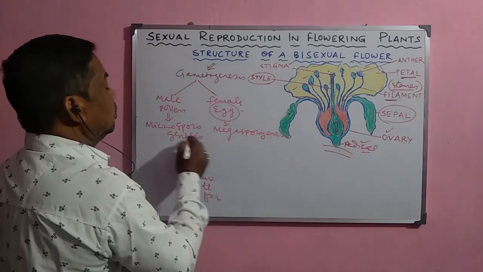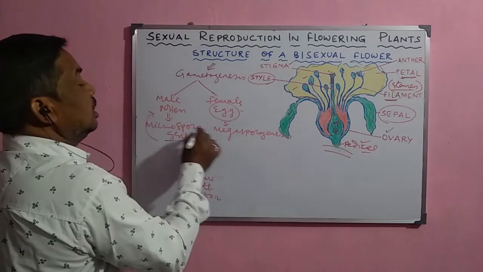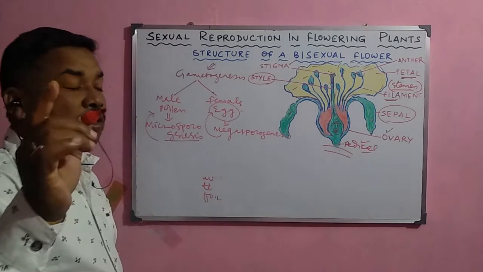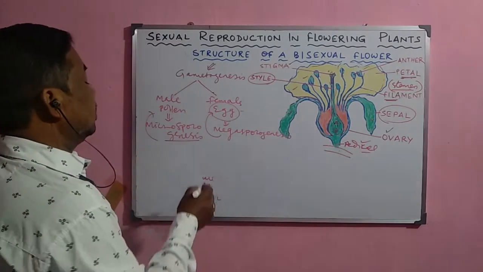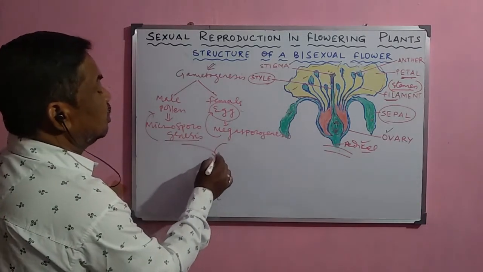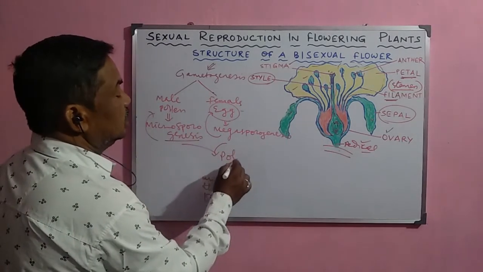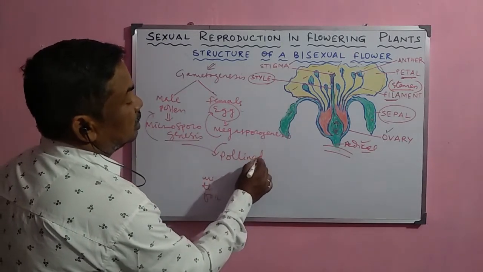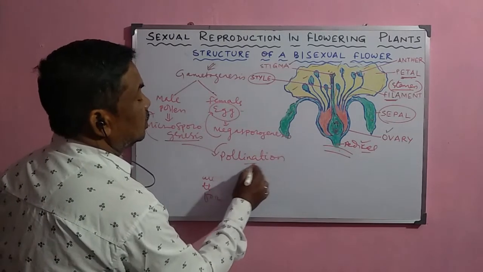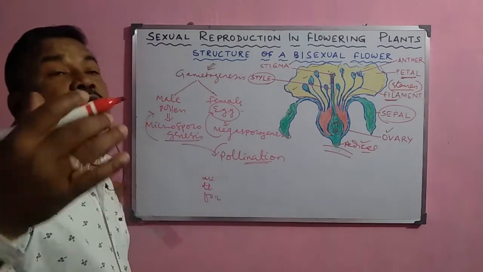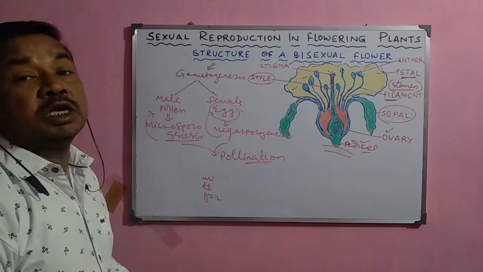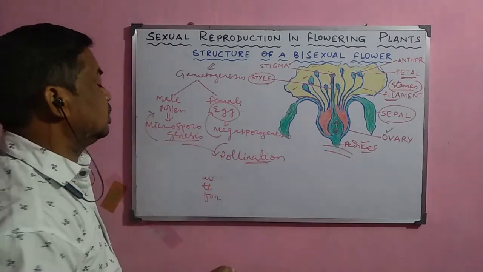After the formation of the microspore or pollen grain, and of the egg cell or megaspore, the next process is the transfer of the pollen grain from anther to stigma. That process is called pollination, and we shall study in detail how it occurs and which agents help in it.